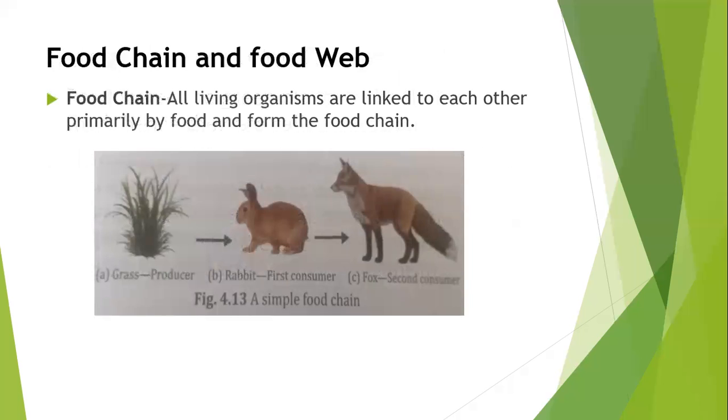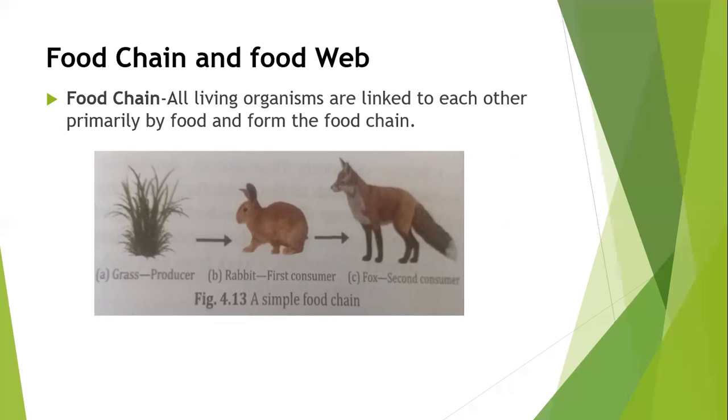Now the next is food chain and food web. First we will discuss the food chain. All living organisms are linked to each other primarily by food and they form the food chain. The word food chain means a series of organisms which are linked to each other through a process of eating and being eaten.